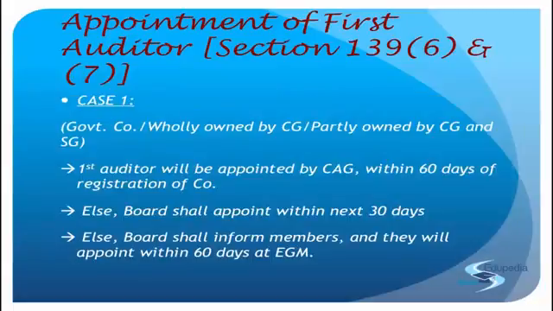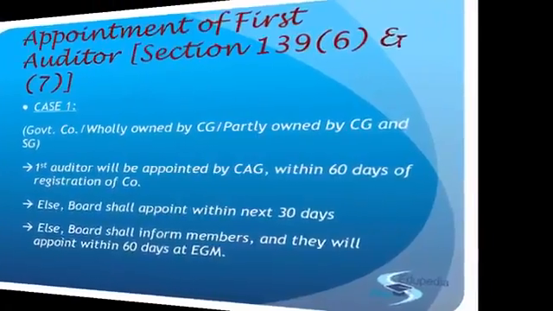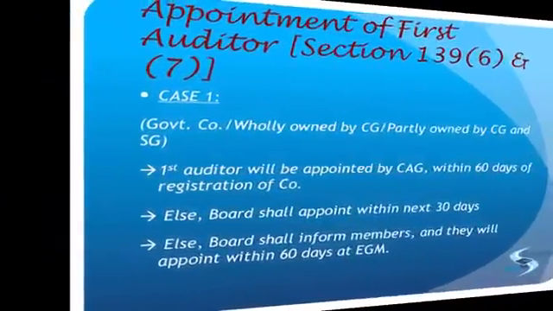Right? So we hold an extraordinary general meeting for conducting the appointment of an auditor only. So this was section 139 subsection 7 actually, where it deals with the government company. Now if you move on to the next slide, it is case 2. And case 2 is basically about the normal companies, the other companies. So it is any other company.